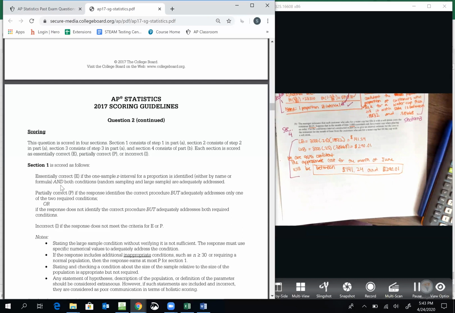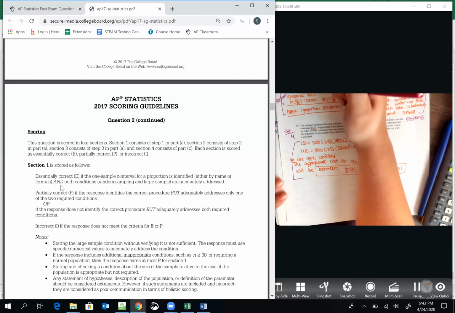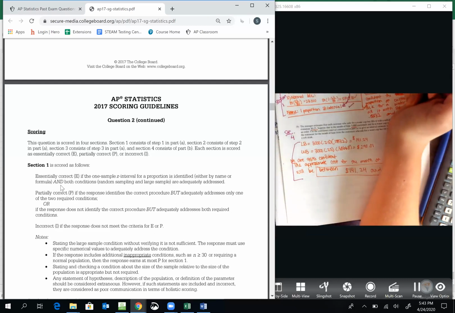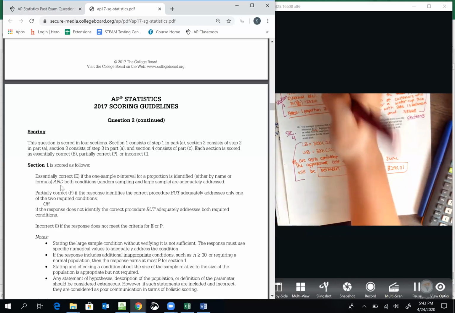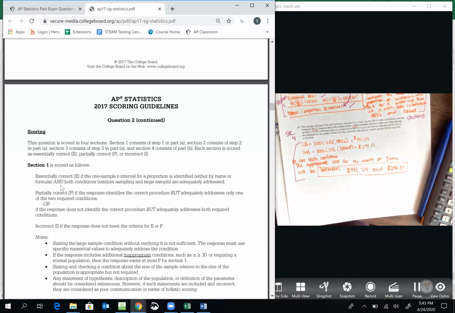And both conditions, random sampling. If you put SRS, that's the same thing. And large sample, this is what they mean by large sample. I like to include it with the normality because they ask other questions like this, and they ask, like, what does this mean? It means that the sampling distribution is approximately normal.